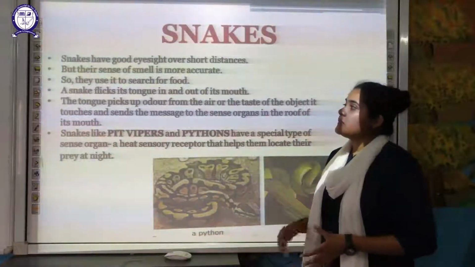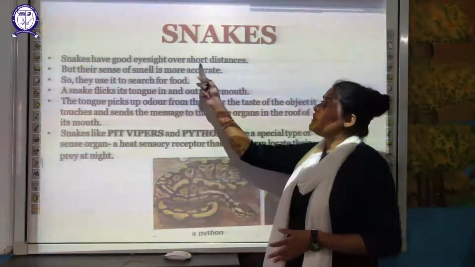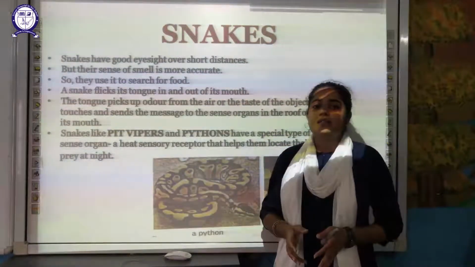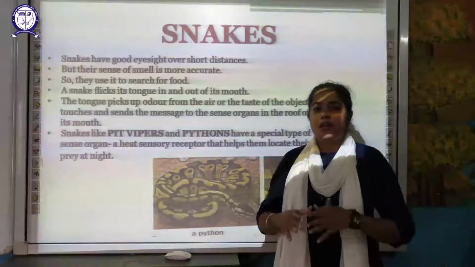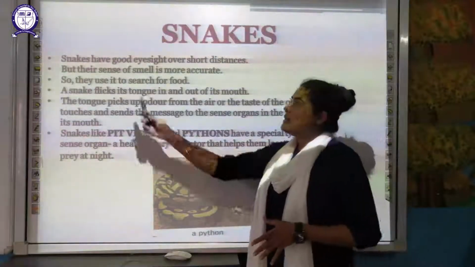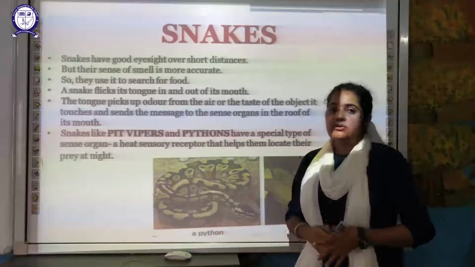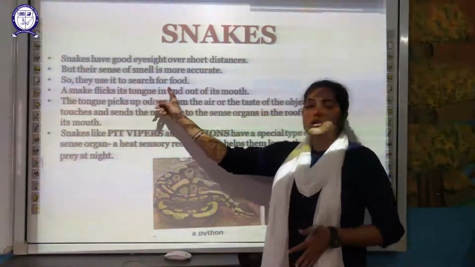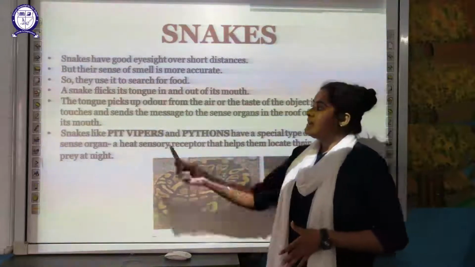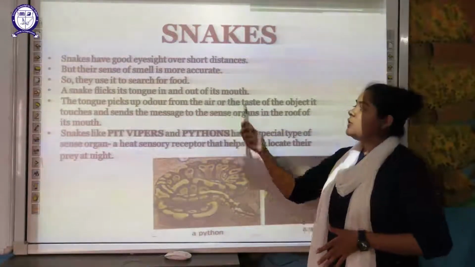Next is the snake. Snakes have good eyesight only over a short distance. They can see properly up to a certain distance, but their sense of smell is more accurate. They have a very accurate sense of smell, which they use in order to search for food. A snake flicks its tongue in and out of its mouth.